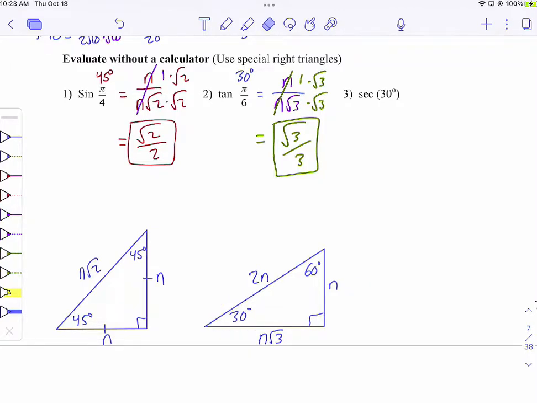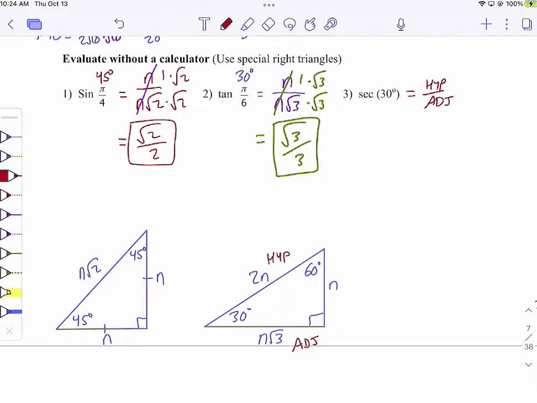Okay, one more of these. Secant 30 degrees. Let's label this. This is the adjacent side, and this is the hypotenuse. Do you think it's better to do cosine and then flip it, or to just say secant is hypotenuse over adjacent? You understand the difference there?